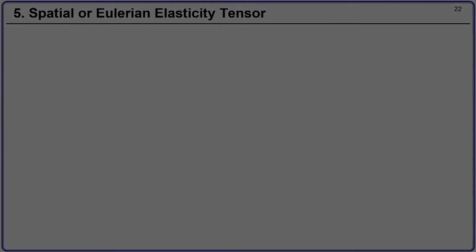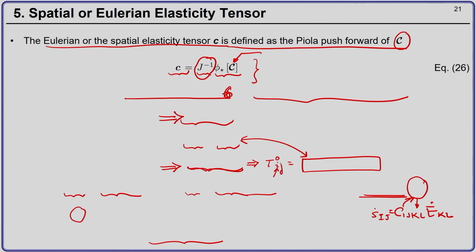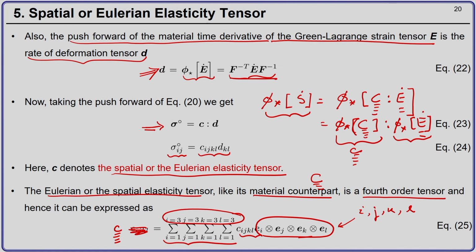If you see this relation over here, let me go back. Yeah, we had this relation, and also now we have got sigma 0 ij equal to one big expression times d_kl.